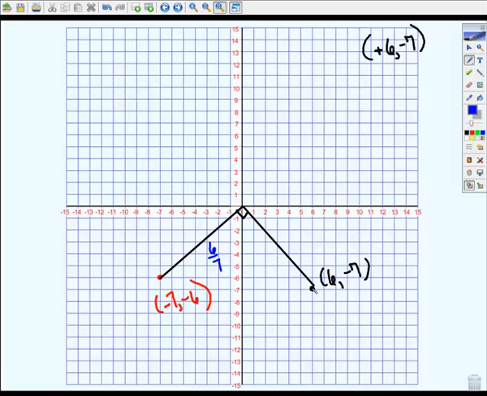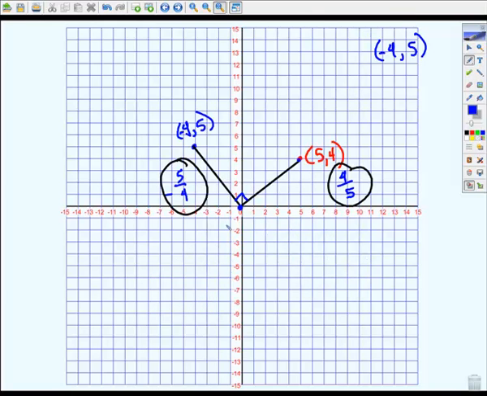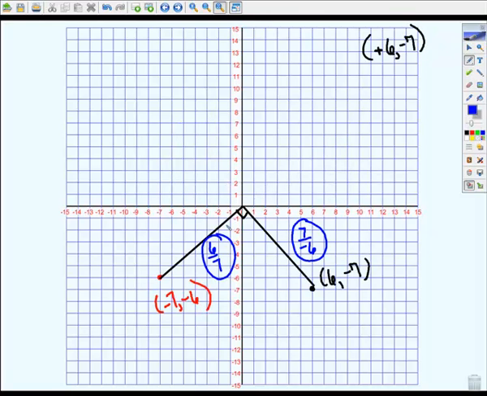For this one, I will rise up 7, but run over a -6. So what is the connection between -5/4, +4/5, +6/7, -7/6?